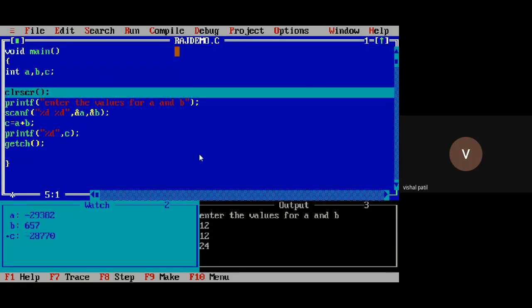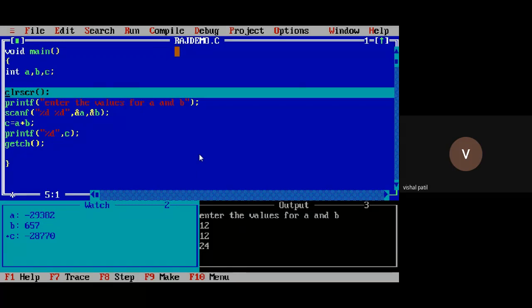Now you can see the values of the variables in the watch window. See, the value of variable A is minus 29,382. Then the value of B is 657. Then the value of C is minus 28 something, right? So these are nothing but garbage values, unnecessary values. These garbage values are assigned by the operating system by default. These are the default values for A, B, C.